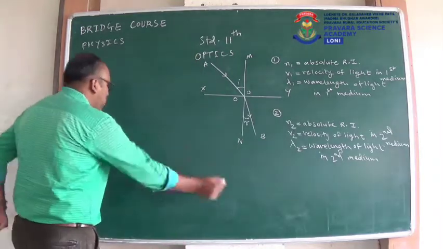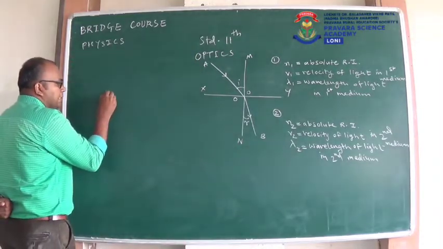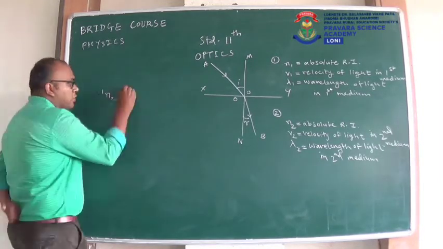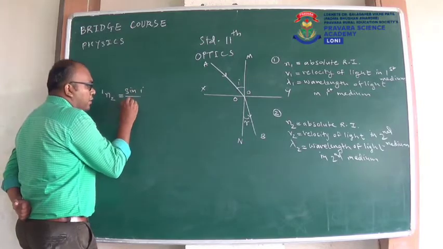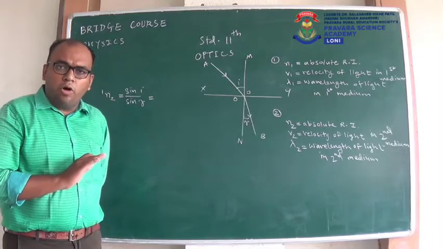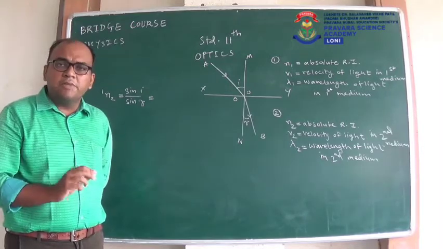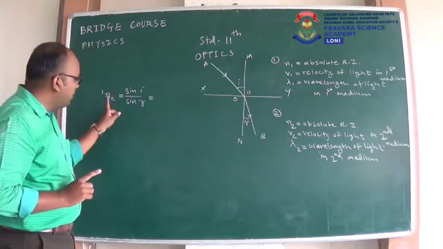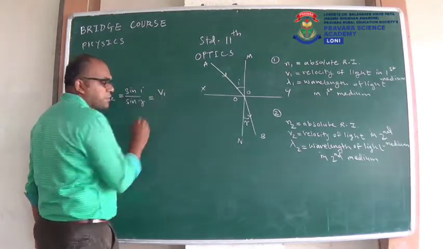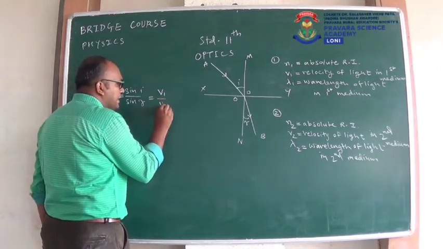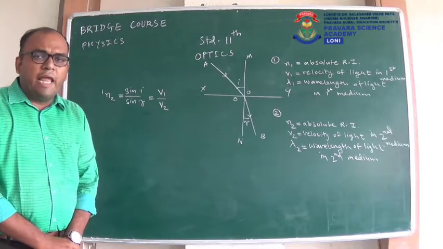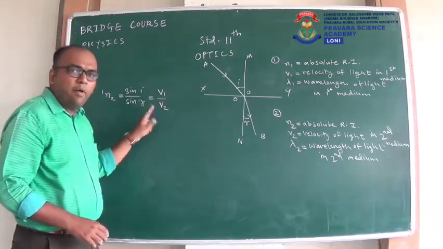We know our one formula: the refractive index of the second medium with respect to the first is equal to sin I upon sin R. Now we will write one more formula, and all of you know this formula already. You studied it in standard 10th, and that is the refractive index of the second medium with respect to the first is the velocity of light in the first medium upon the velocity of light in the second medium. So the formula is v1 upon v2.